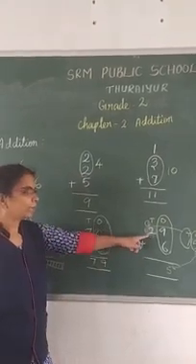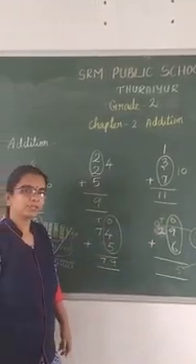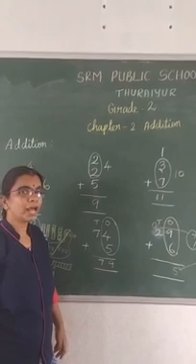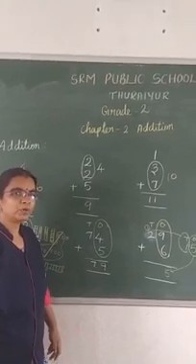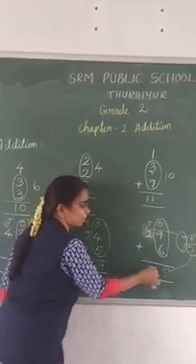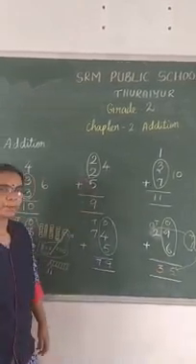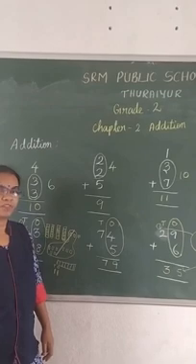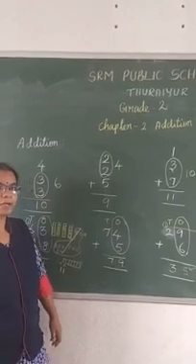Now add 1 plus 2. Any number added with 1 gives the next number as the answer. So 2 plus 1 is 3. So 3 will be the answer. Okay. So 29 plus 6 equals 35. Are you clear?